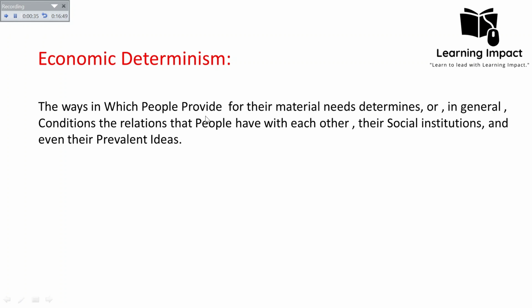So if we try to conclude, what does he want to say? That it is the means of production that determines our relations of production, and also determines our social institutions and even the prevalent ideas. This is what he means by economic determinism: the means of production, the way in which people provide for their material needs, determines the relations that people have with each other, and it determines the property relations. This is all about economic determinism.